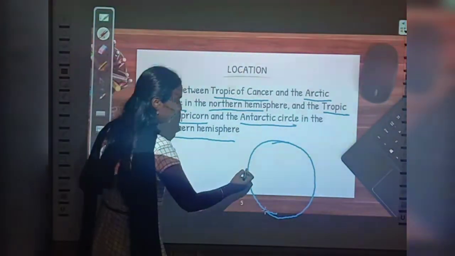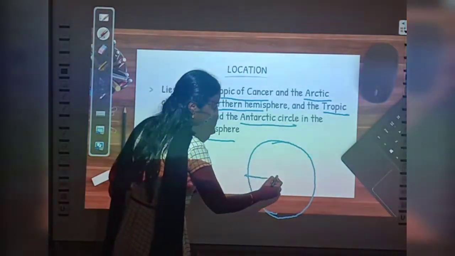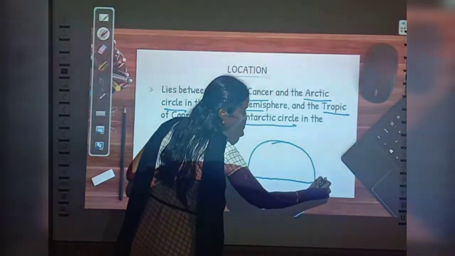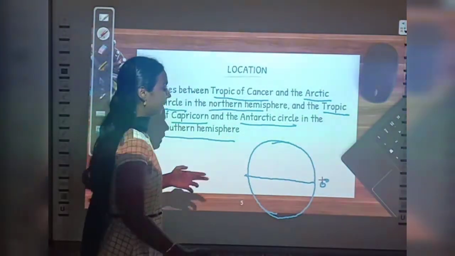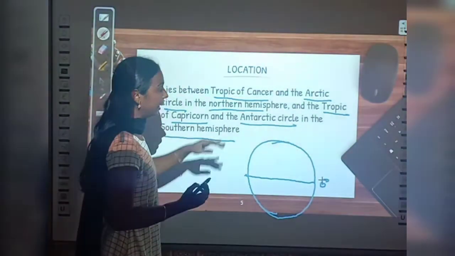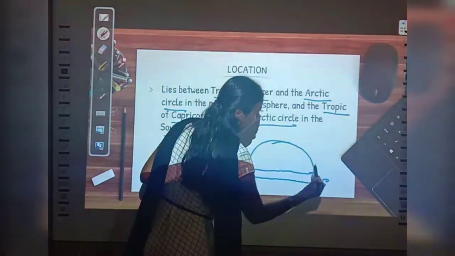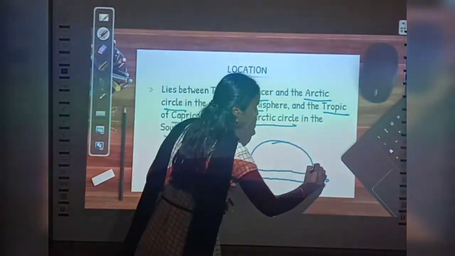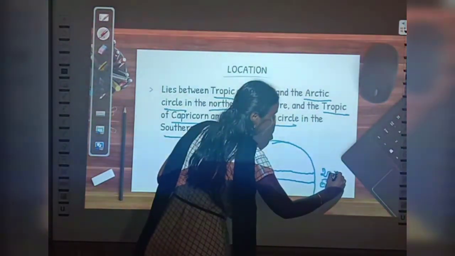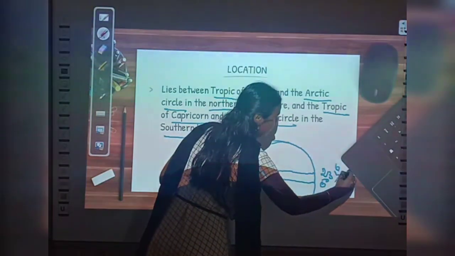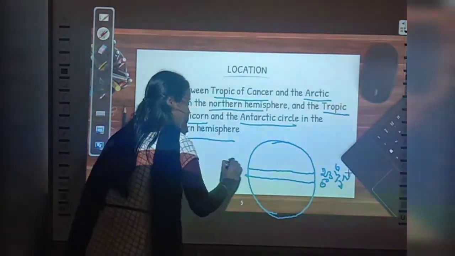So in the middle, if this is a globe, in the middle we have the equator, right? At 0 degree we have the equator. And where we have Tropic of Cancer, it is in the northern hemisphere. So here, at which degree we have Tropic of Cancer? 23.5 degree north. We have Tropic of Cancer here.